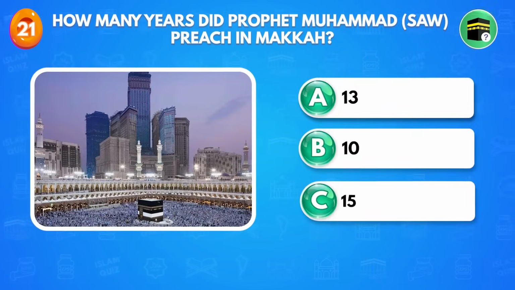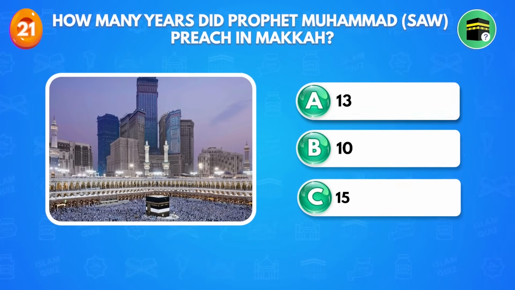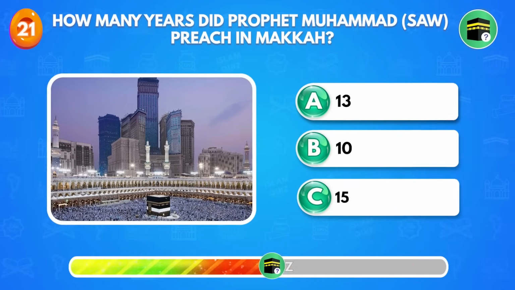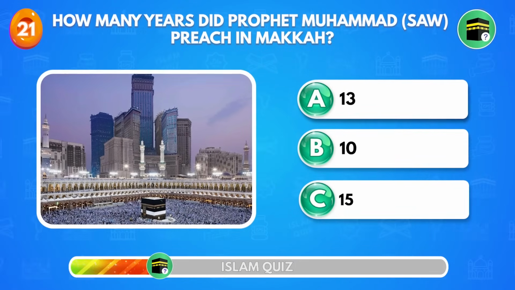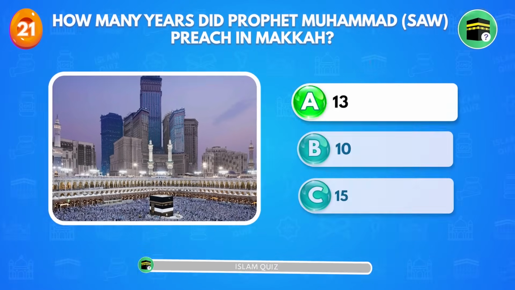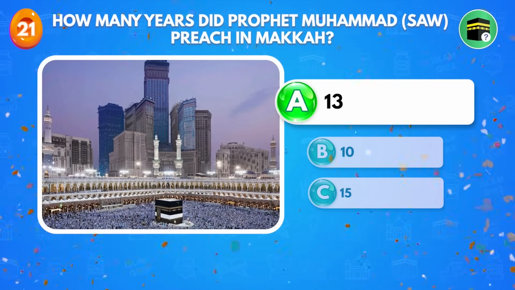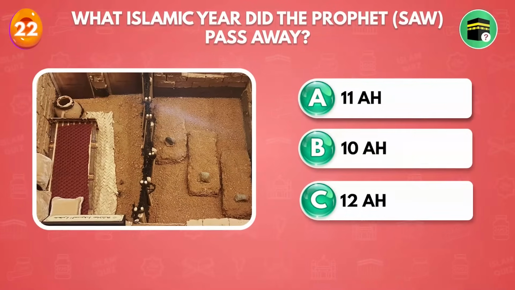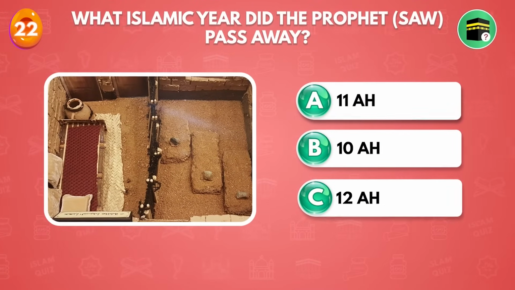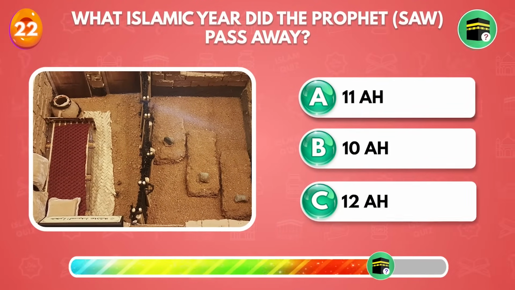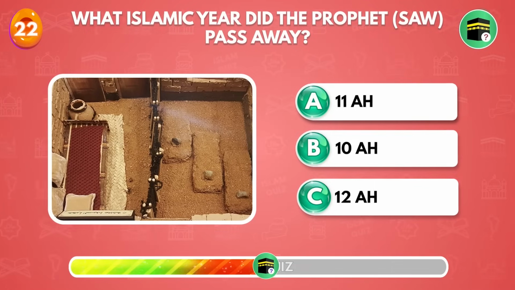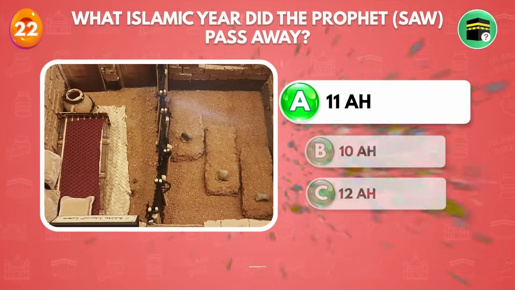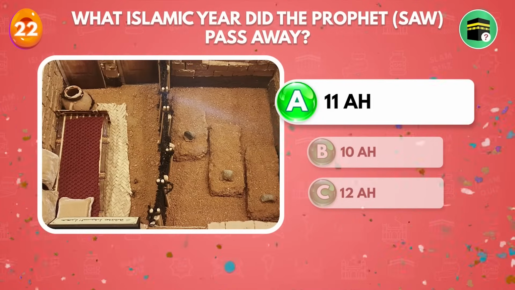How many years did Prophet Muhammad sallallahu alaihi wasallam preach in Mecca? 13. What Islamic year did the Prophet sallallahu alaihi wasallam pass away? 11 after Hijrah.